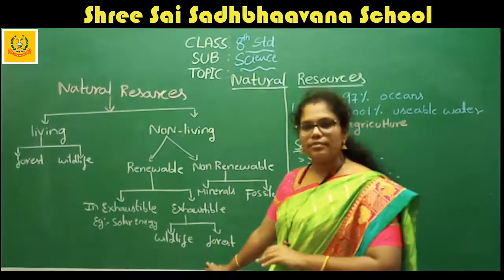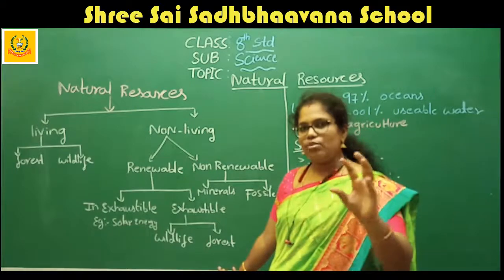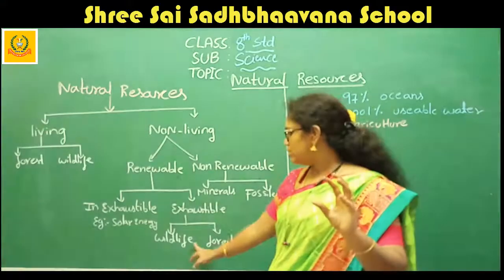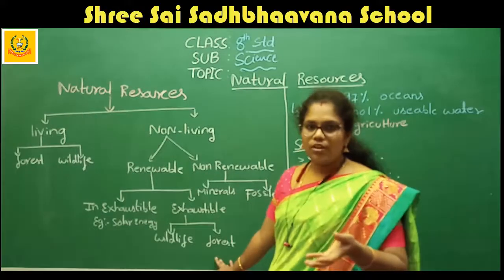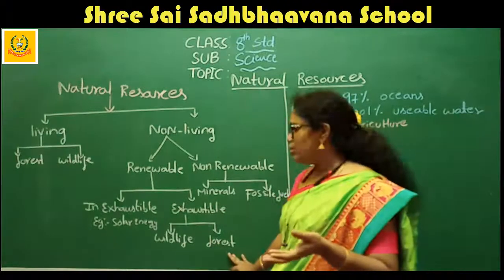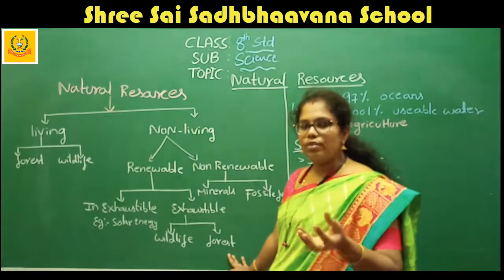It exists. Wildlife and the forest exist only at the particular time. That means if you see so many deforestation is going on, due to the deforestation, all the forest will go on exhaustible. All the forest will go.